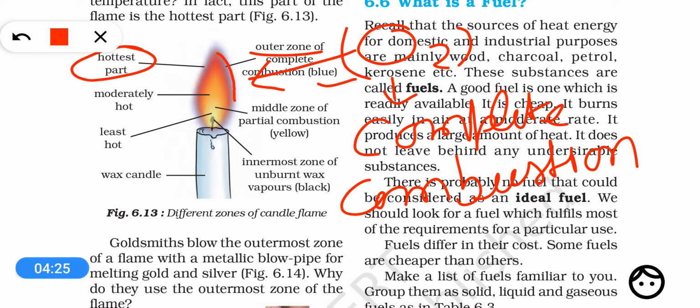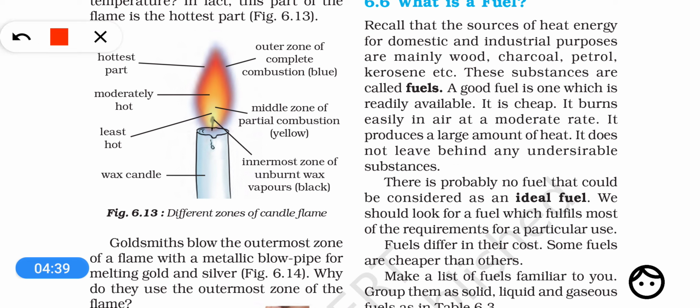When there is complete combustion, there is maximum temperature in this zone, and this is why this is the hottest zone of the candle flame. So again, to conclude, the outermost zone is blue in color and hottest because sufficient oxygen is available, and because of this complete combustion of the wax vapors takes place, and this is why it is the hottest zone.